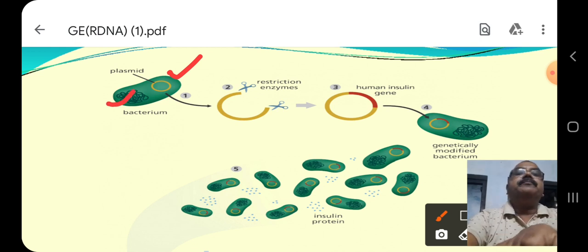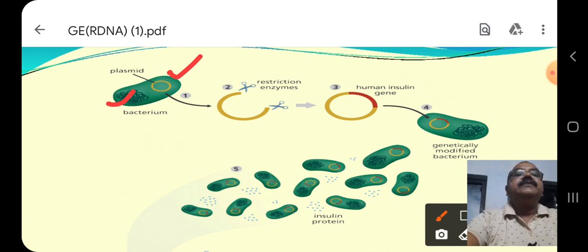The plasmid is an extrachromosomal element. The plasmid is cut by restriction enzymes. Here the cut is marked by scissors. Scissors are not at all used, but the enzyme is used to cut at a specific point